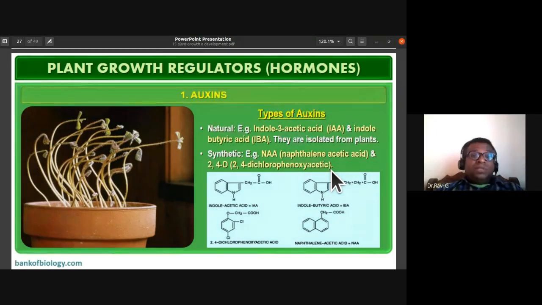But you can't use this 2,4-D when you're growing pulses. You're growing beans or you are growing alsande or you're growing groundnut, you can't spray this 2,4-D because it will kill all the pulse plants because they are dicots, with dorsiventral leaves. So you should remember where you can spray this.